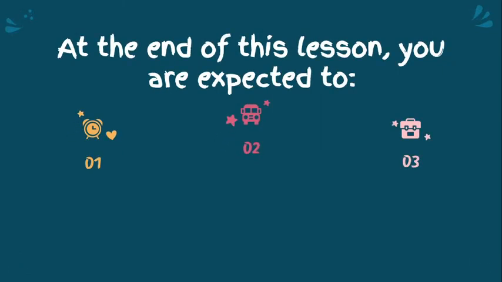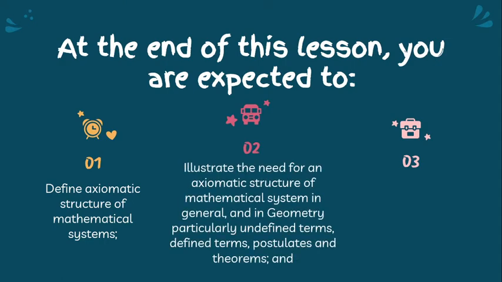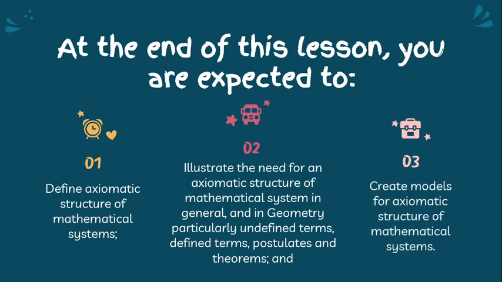Here are the objectives for this lesson. At the end of this lesson, you're expected to: 1. Define axiomatic structure of mathematical systems. 2. Illustrate the need for an axiomatic structure of mathematical system in general and in geometry, particularly undefined terms, defined terms, postulates, and theorems. And last, create models for axiomatic structure of mathematical systems.